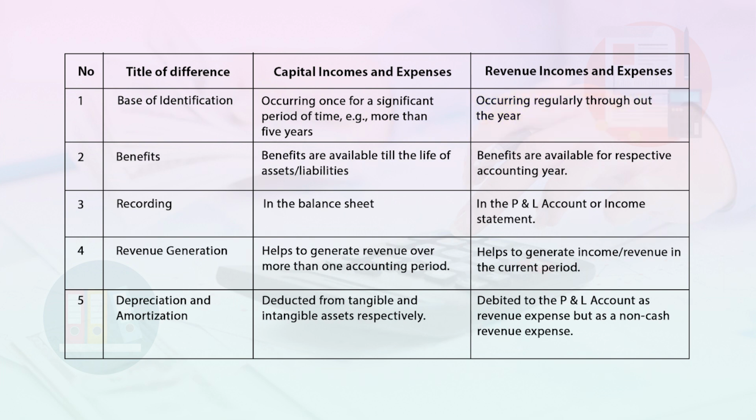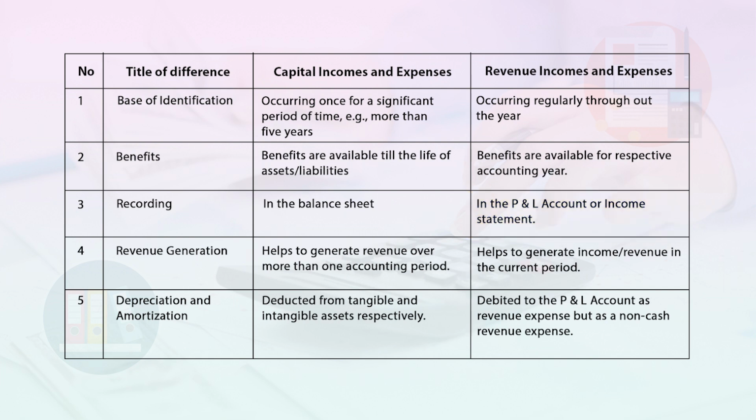The second point of difference is benefits. In case of capital incomes and expenses, benefits are available till the life of assets or liabilities, whereas in case of revenue incomes and expenses, benefits are available for the respective accounting year only. Third point of difference is recording. Capital incomes and expenses are recorded in the balance sheet only, whereas revenue incomes and expenses are recorded in the P&L account or the income statement.